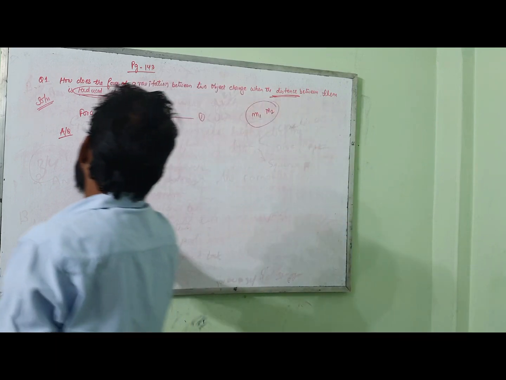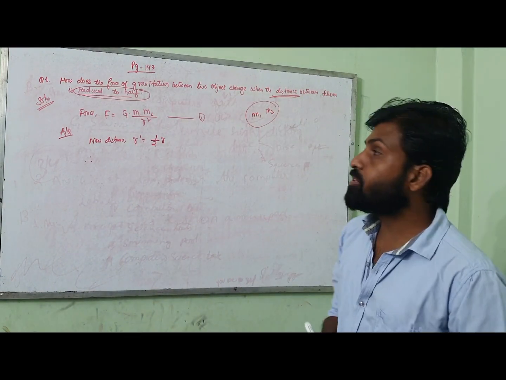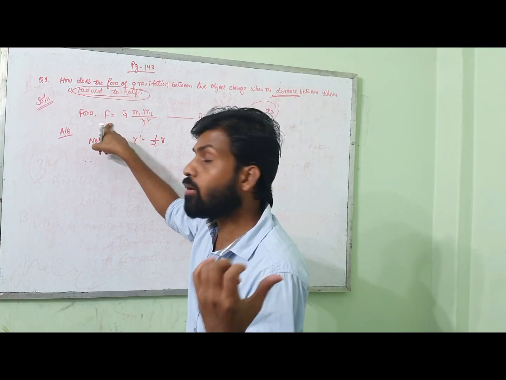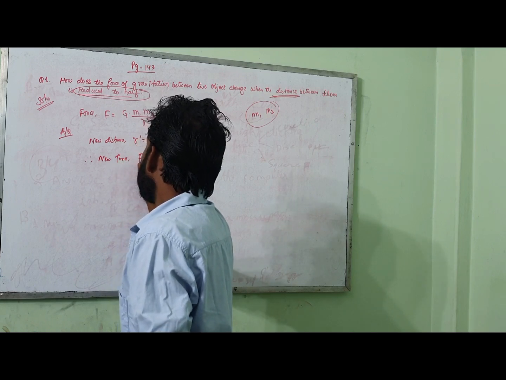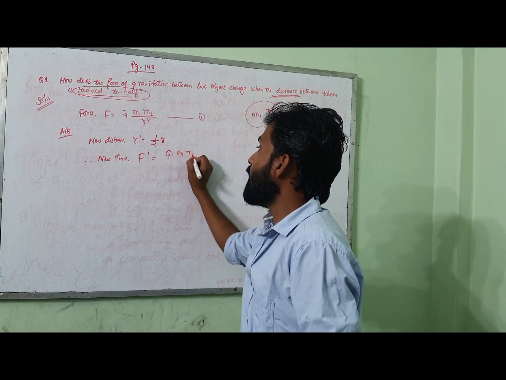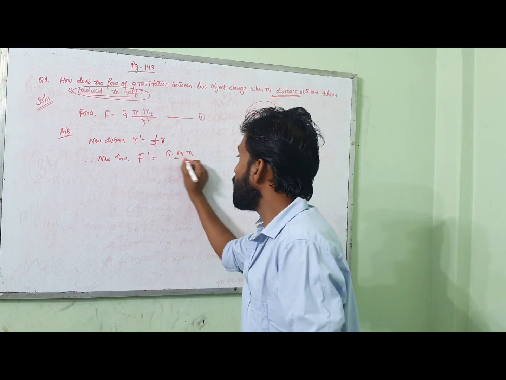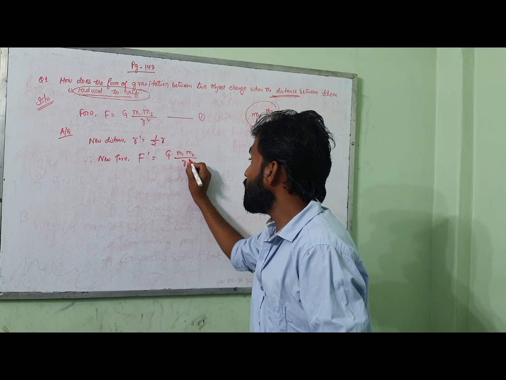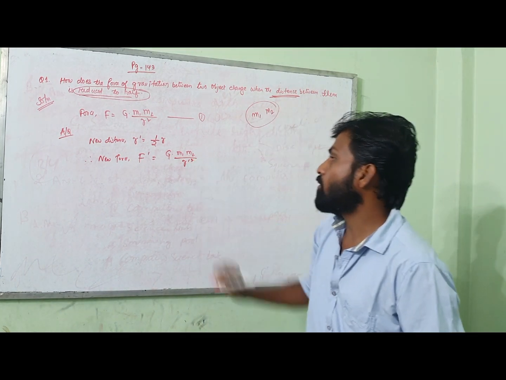Since the distance has been reduced, obviously there will be a change in the force here. So you cannot use the force F again. We have to use F dash or F1. So you can write here new force, that is F dash, is equal to capital G. Remember, M1 and M2 are not going to change. They are going to be the same here. What is going to change? The radius here. Our new distance was R1, so your R dash whole square here.